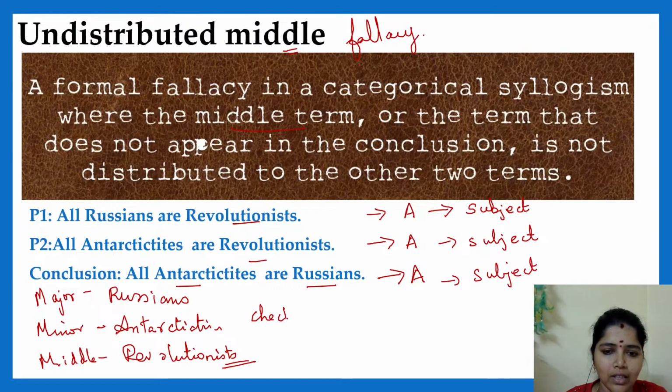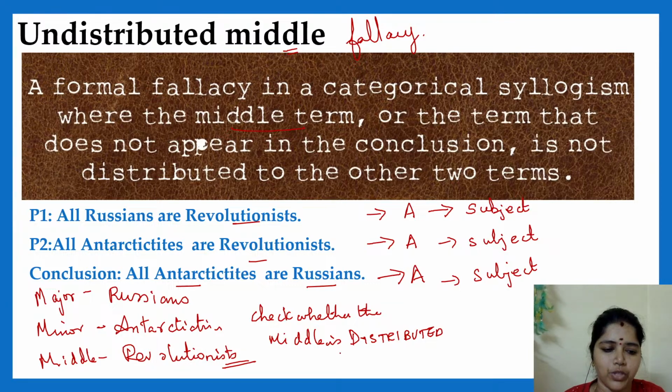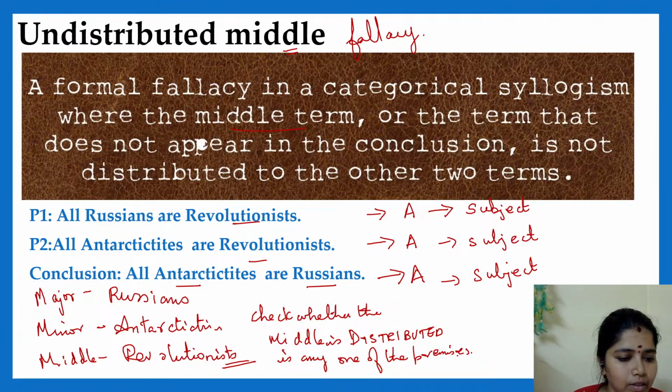Check whether the middle term is distributed in any one of the premises. Very good. Whether it is distributed? Very good. All are giving right answers. Check whether the middle term is distributed in any one of the premises.